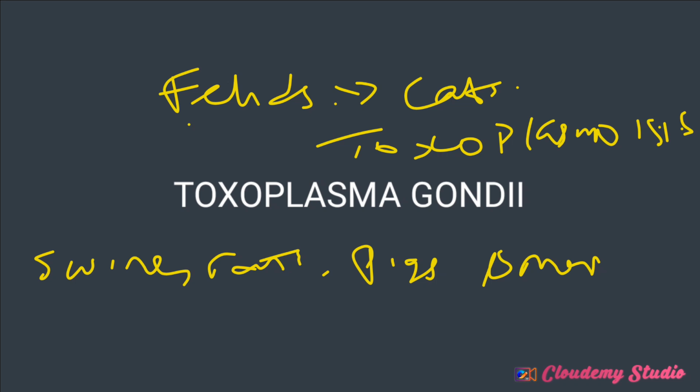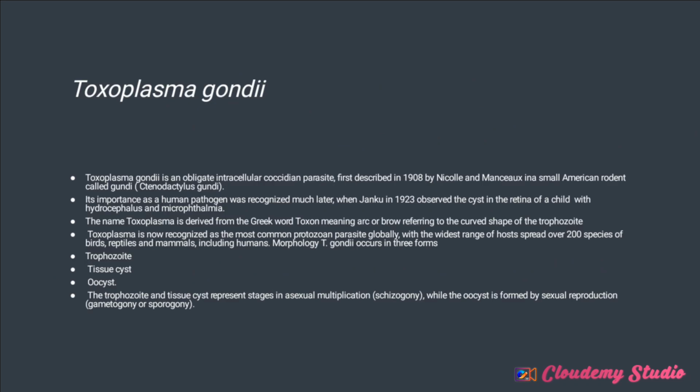Let me show you a slide. Toxoplasma gondii is an obligate intracellular coccidian parasite that was first described by Nicolle and Manceaux in a small African rodent called Gondii. So that is where they got the species name Gondii. It is an important pathogen that was first observed in 1923 in the retina of a child with hydrocephalus and microphthalmia.